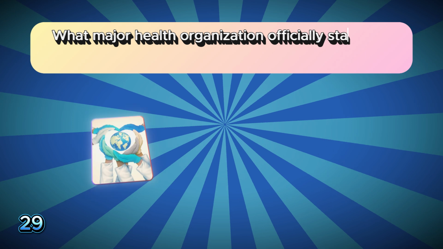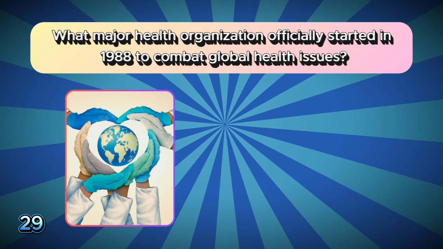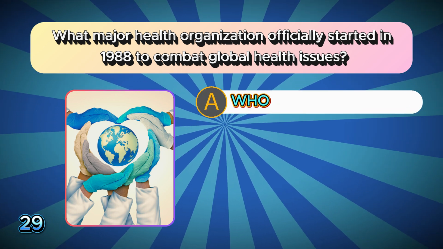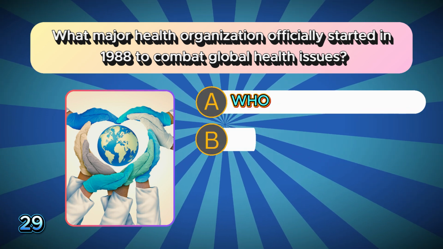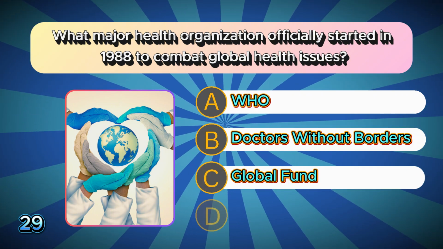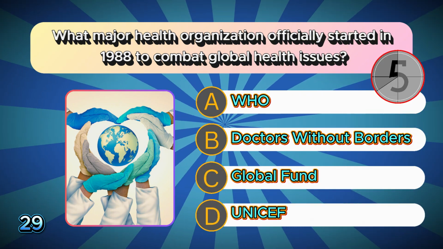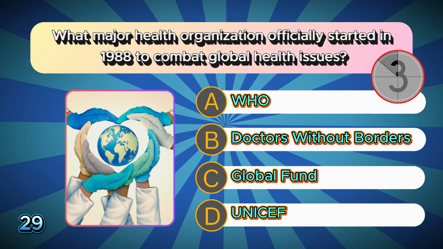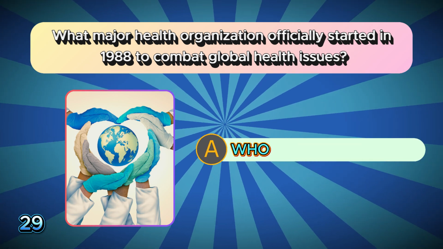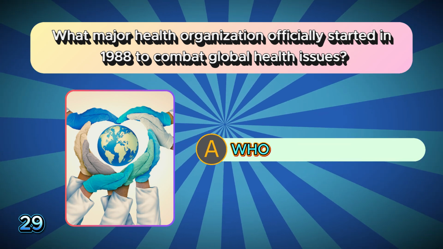What major health organization officially started in 1988 to combat global health issues? A. WHO. B. Doctors Without Borders. C. Global Fund. D. UNICEF. The correct answer is A. WHO.